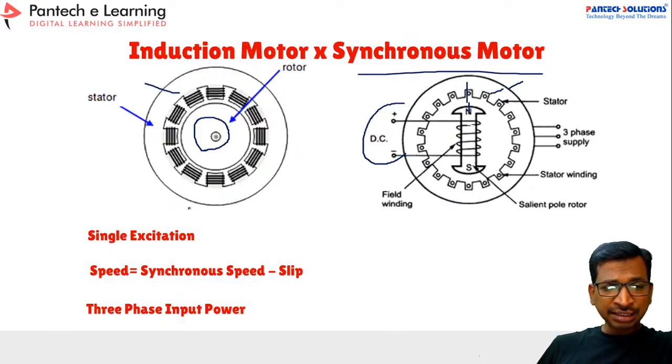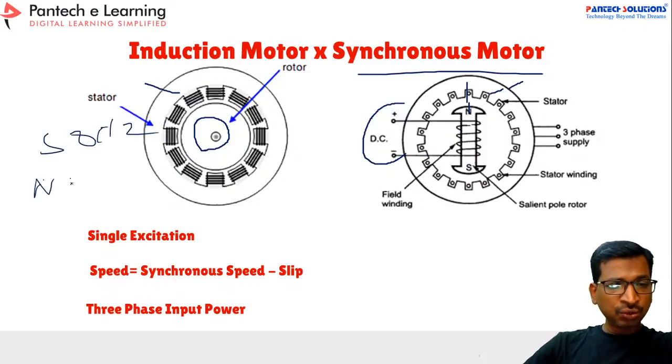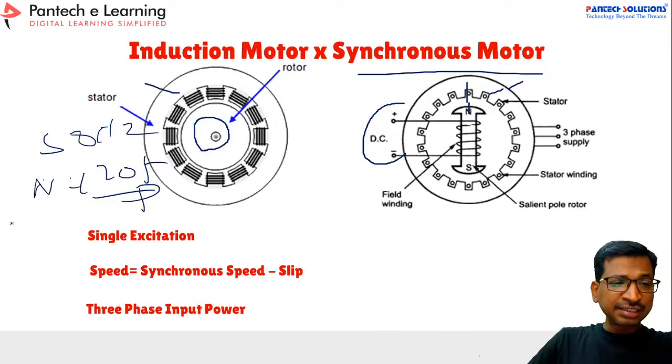Whereas in the induction motor, suppose you take 50 hertz, the speed is equal to 120 f by p. This is the synchronous speed. But the rotor speed will not be this much.